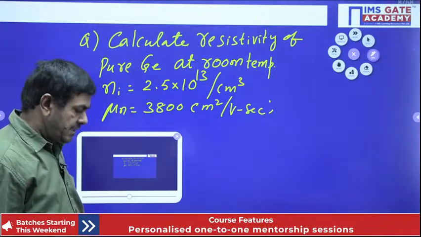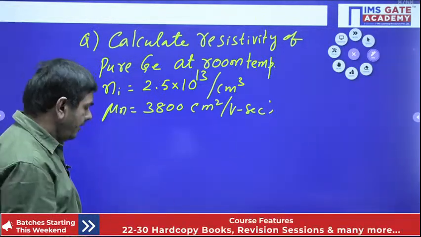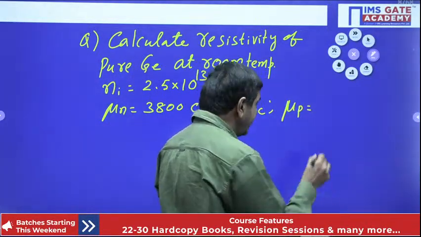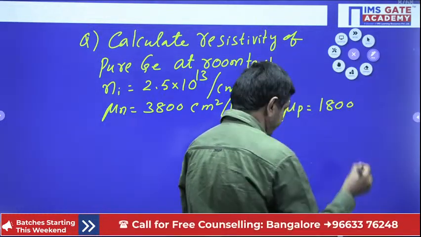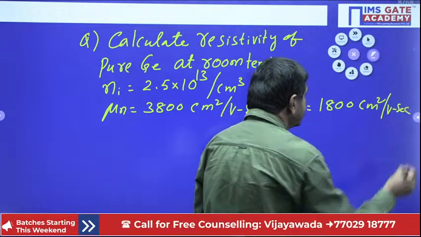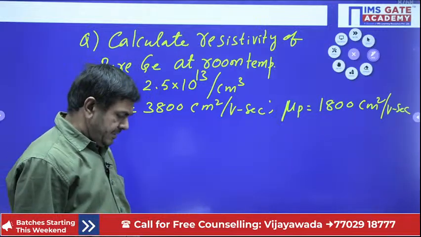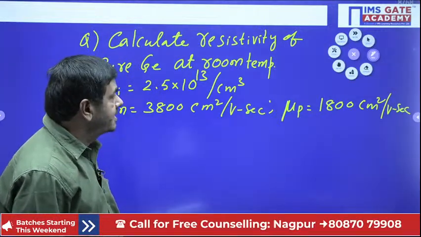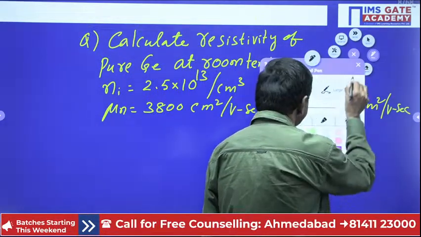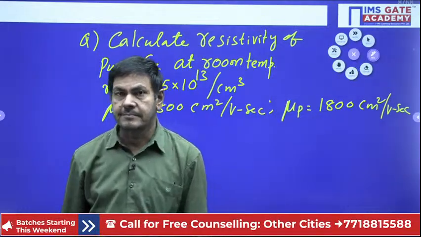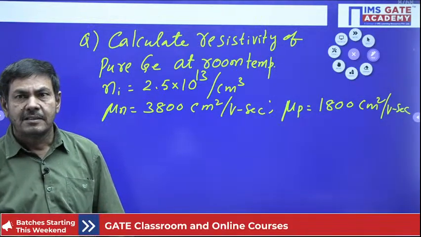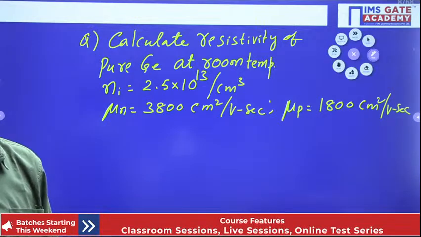And the mobility of holes is also given. Mu p is given as 1800 cm square per volt second. That is the given problem. How can we tackle this question? Please watch. Every formula is given in your hand. Doing this problem is not complicated, we can complete this question very easily.